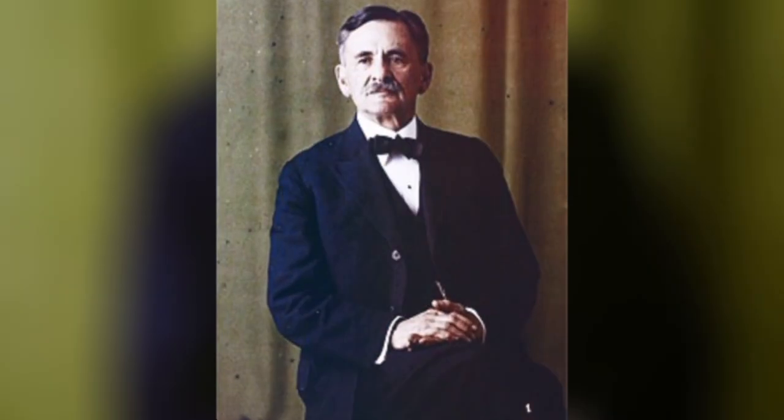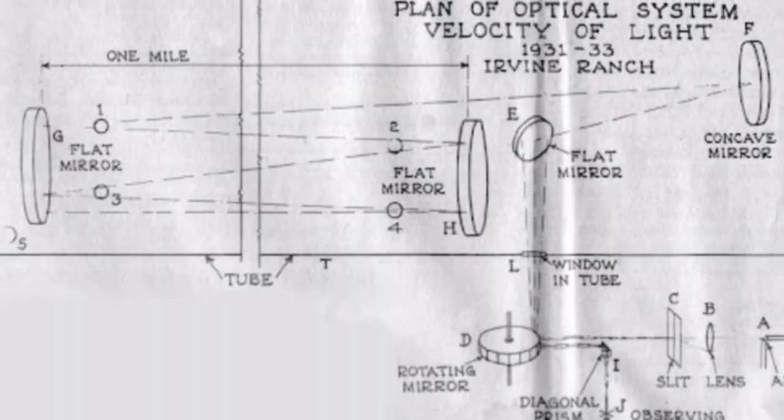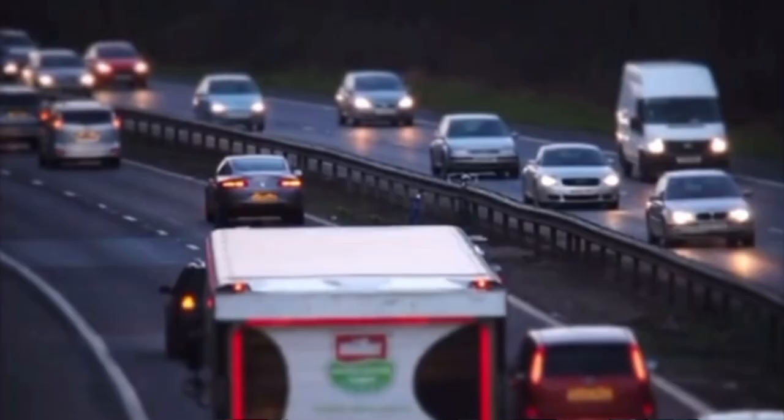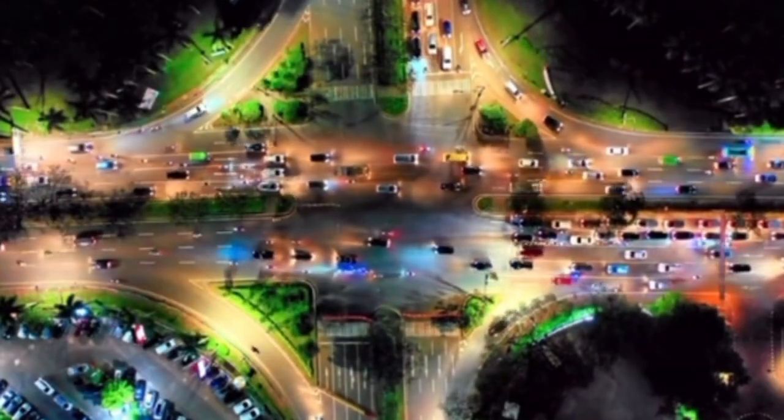His rotating mirror technique was ingenious. It allowed for the measurement of the time delay of light reflected between mirrors. This was crucial because knowing the speed of light with accuracy is fundamental to physics. It's like knowing the exact speed of a car in traffic laws. It sets the rules for how we understand movement and interactions.